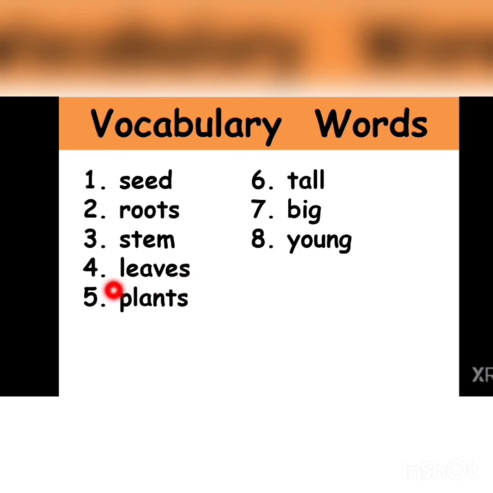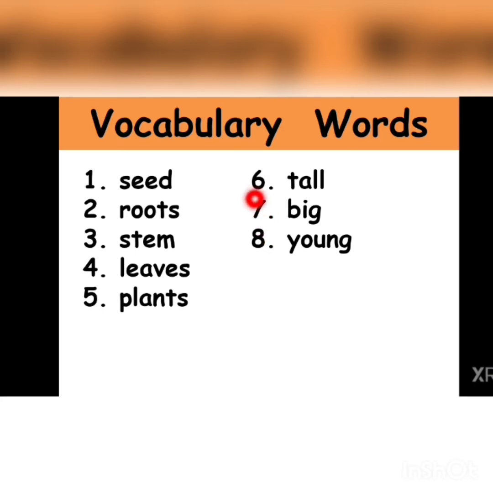leaves. Here the sound of L and E is L. A has a long sound here. So we will read this word like this: leaves. Word number 5 is plants.